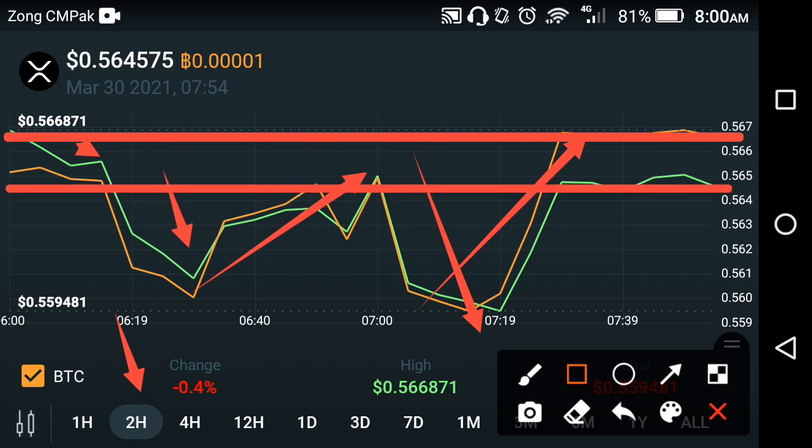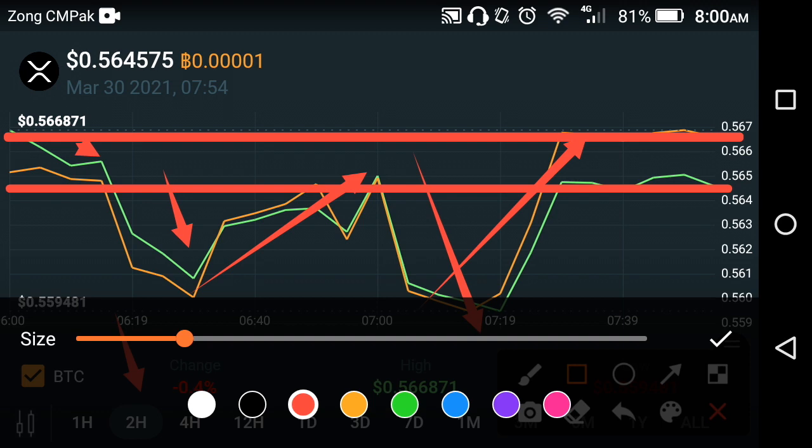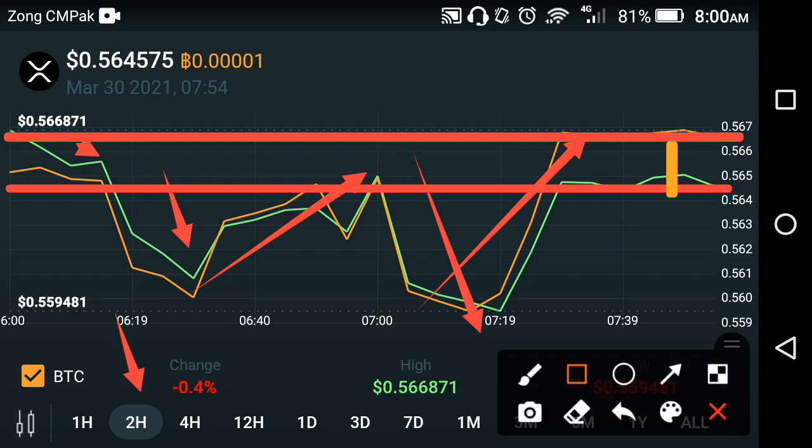Now the changes are clear for all of you. As you can see here, the changes are about that. So it absolutely fast down in the previous 2 hours. The change is also negative 0.4% in the XRP Ripple coin in the previous last 2 hours, and the high price of XRP Ripple coin is about $0.566871 in the market.